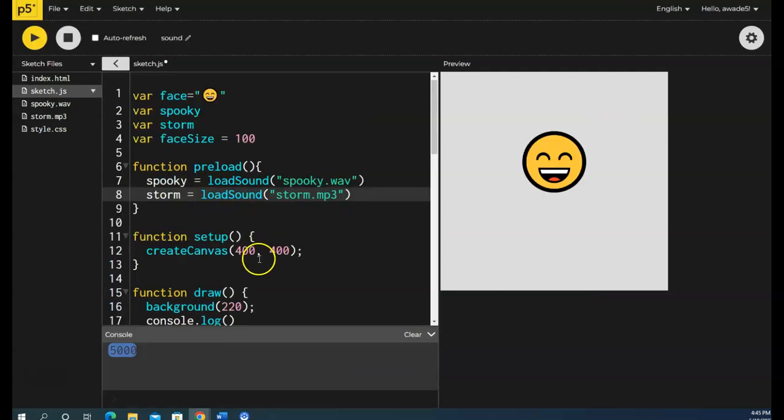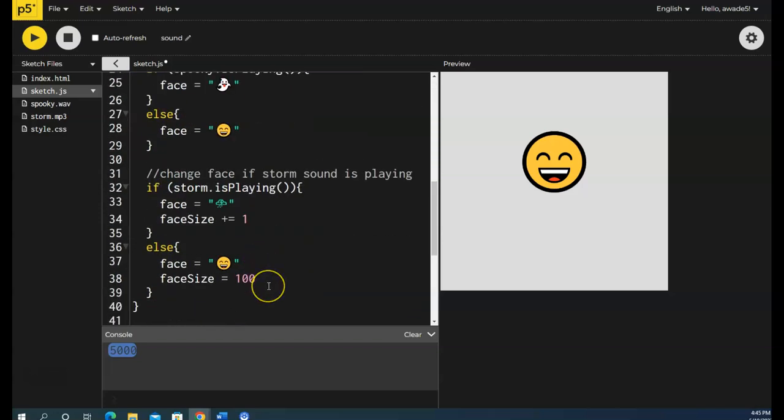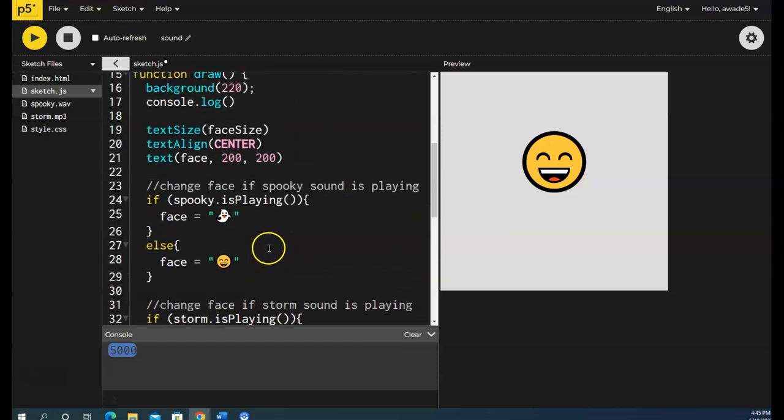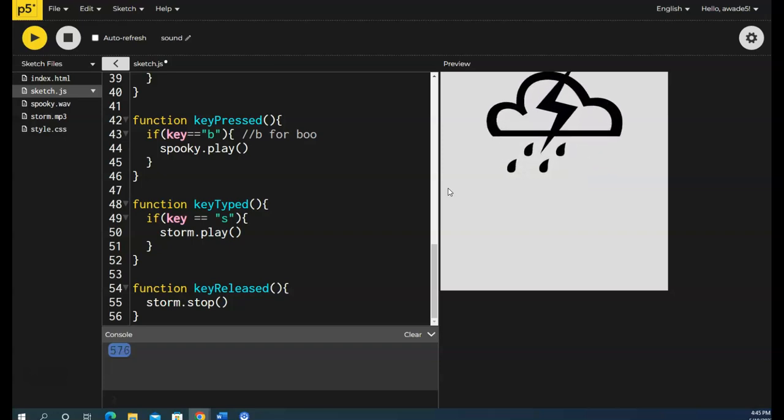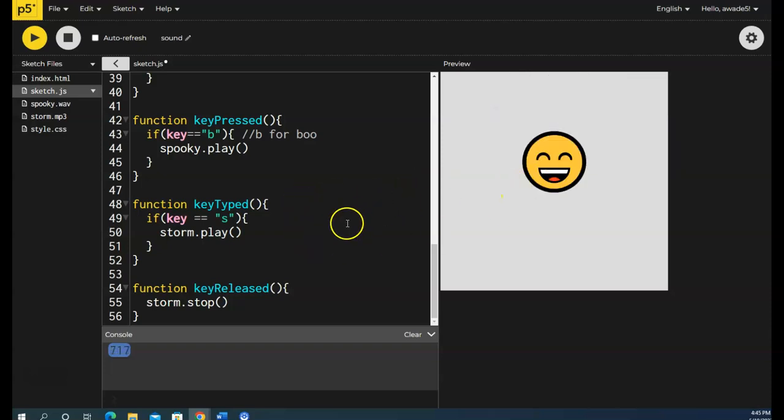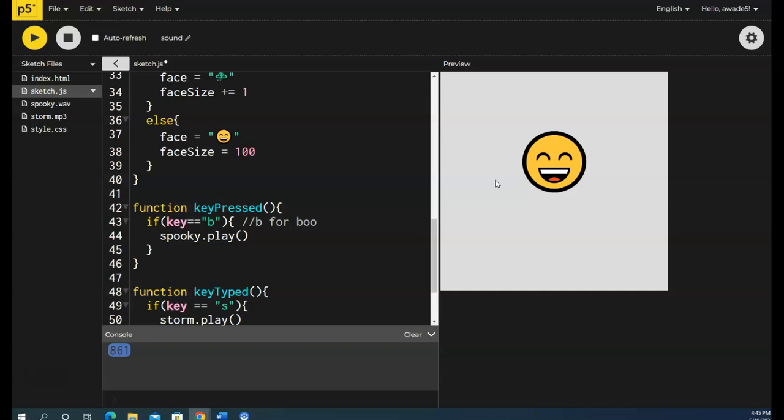Another thing that I had is animation here. If I wanted to add animation along with the slider, like I was talking about before, and wanted my animations to load, that's where the callback function we did with the function loaded comes into play. Now if I want to use a key press, here I have the S. I see that storm cloud come up, and if I hold it, the storm cloud grows, so I can have animations. I can press the B, and that's playing a spooky sound.